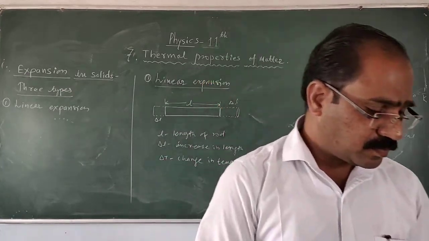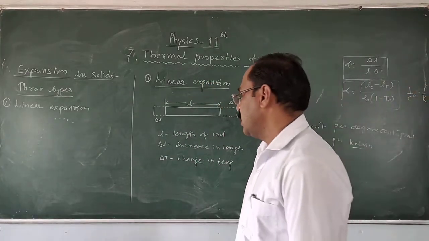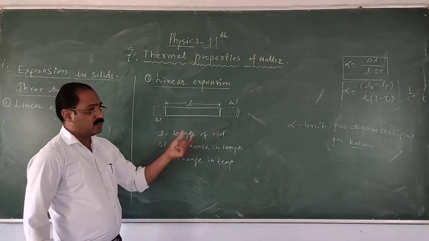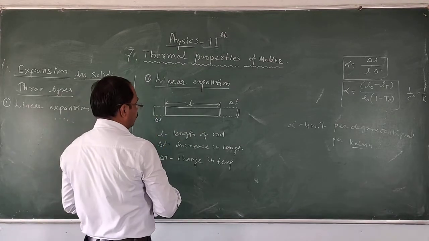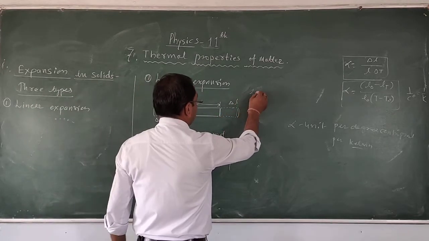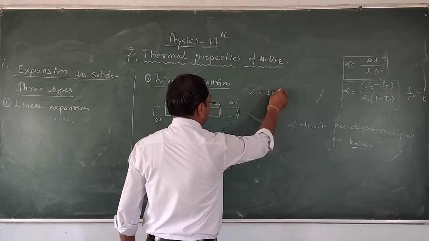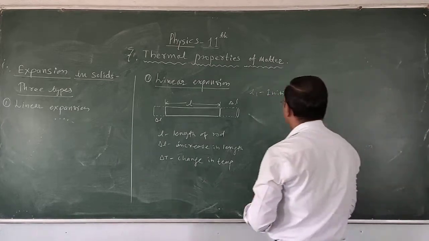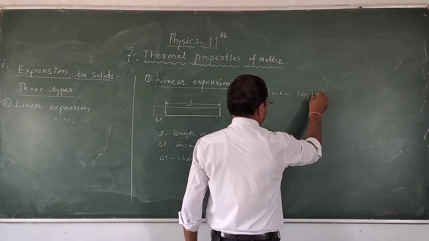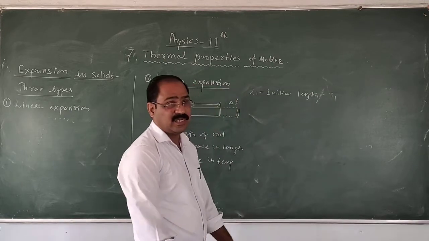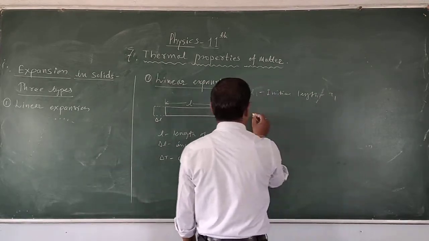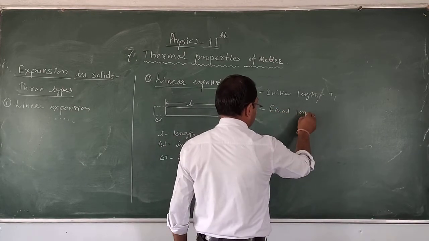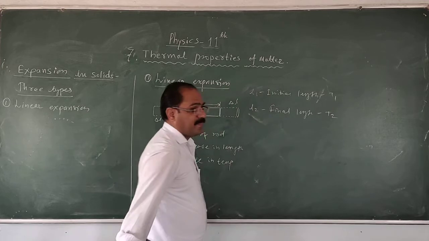इसके बाद क्या आता है, एरियल एक्सपांशन. यहाँ पे क्या देखा अपन ने, लेंथ में एक्सपांशन हो रहा है. So here the initial length is L1 at T1 degree centigrade, and L2 is the final length at the T2 temperature.